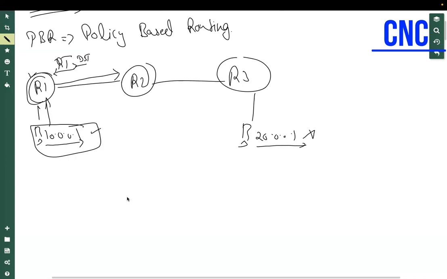Same here. We can use PBR everywhere, but that will make the routing complex. I can't go to every single router and configure PBR. That will make a complex network. If I want, I can do it, but I will never configure it, because I'll have issues: in case of failure of any link, I need to do the modification, just like static routing. So we use policy-based routing just in the case where we have such a requirement.